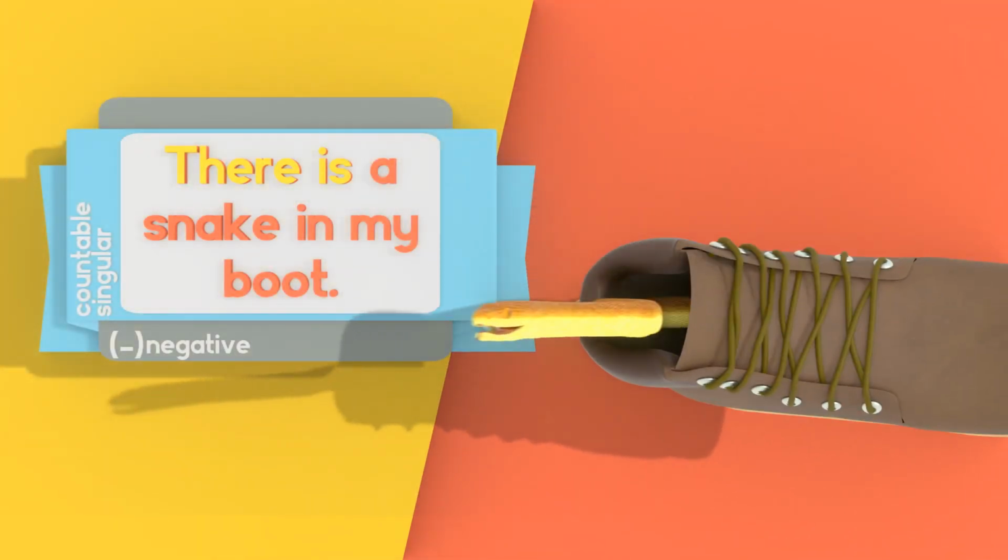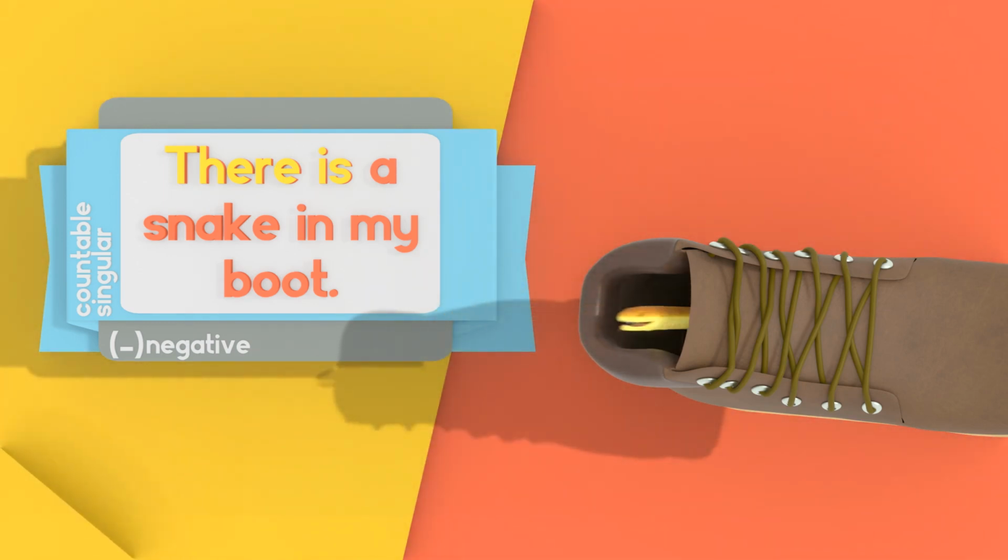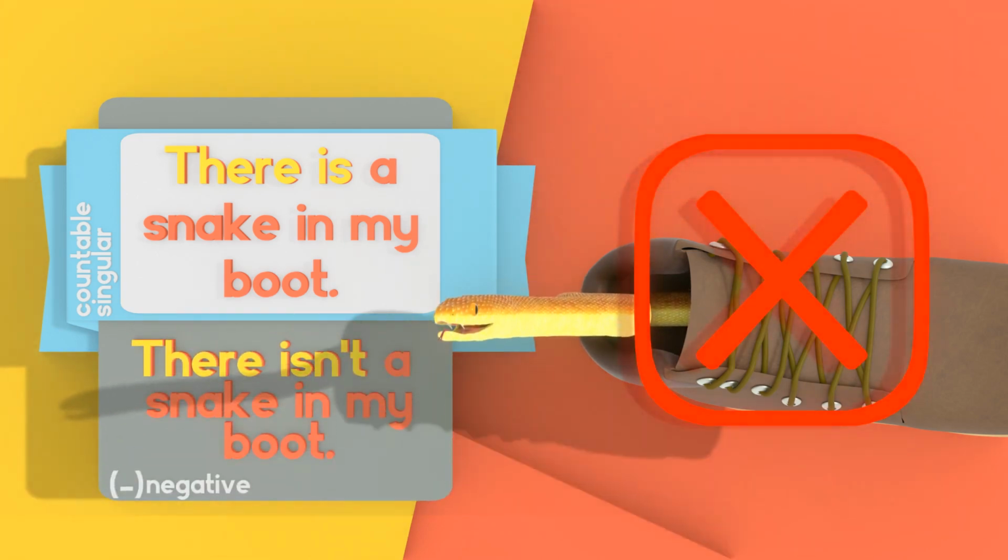Both of these examples that we've seen so far are countable singular. And so is this last one. There is a snake in my boot. There isn't a snake in my boot.